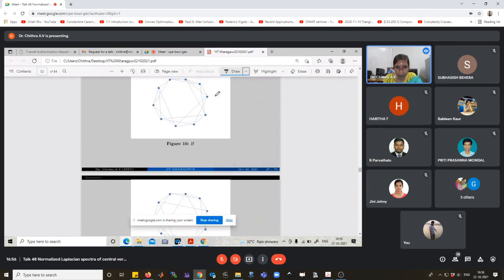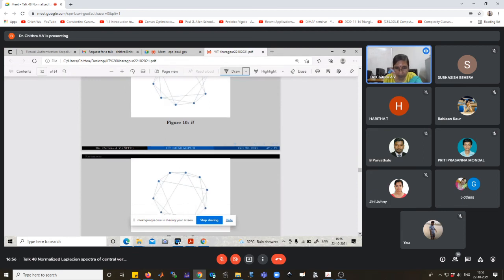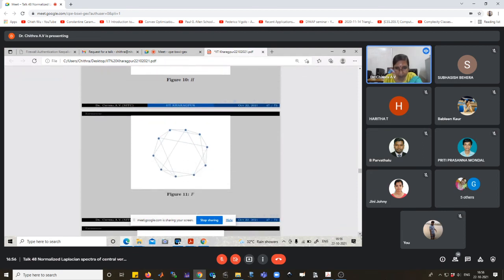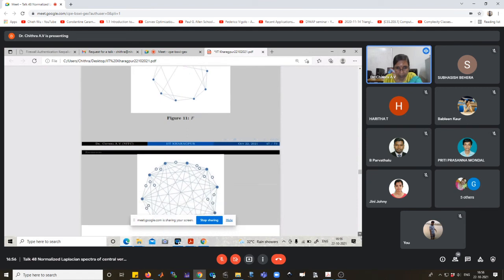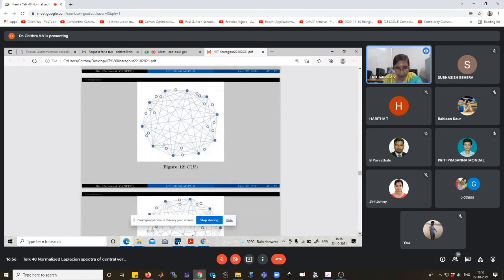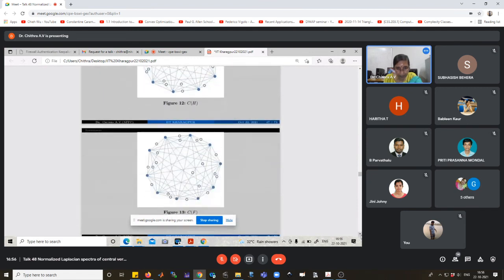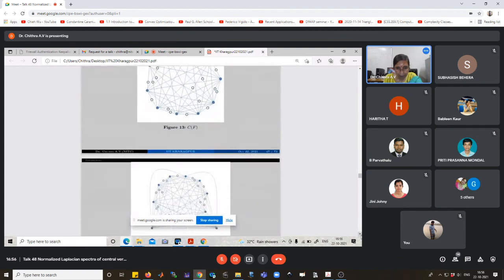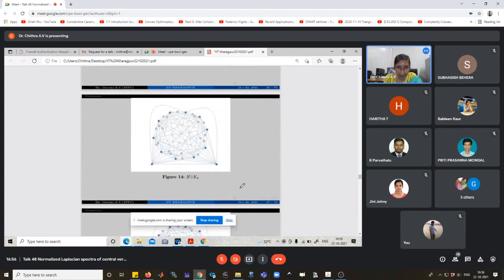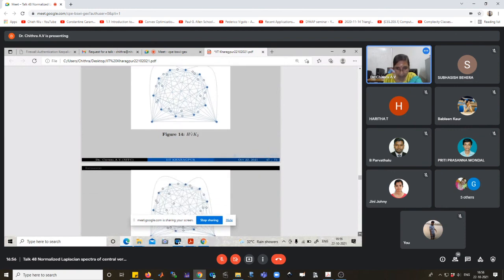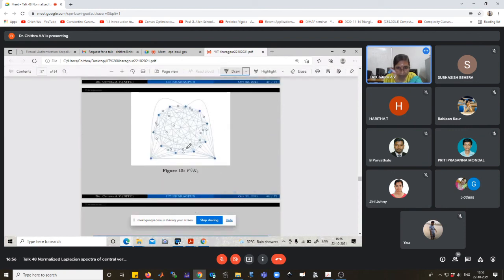Okay, these two graphs are non-isomorphic. These are regular and L-co-spectral graphs. And the central vertex graph of these two graphs, the figure is this way. And with K2, the central vertex join of H and K2 and the central vertex join of F and K2 are represented in this figure.